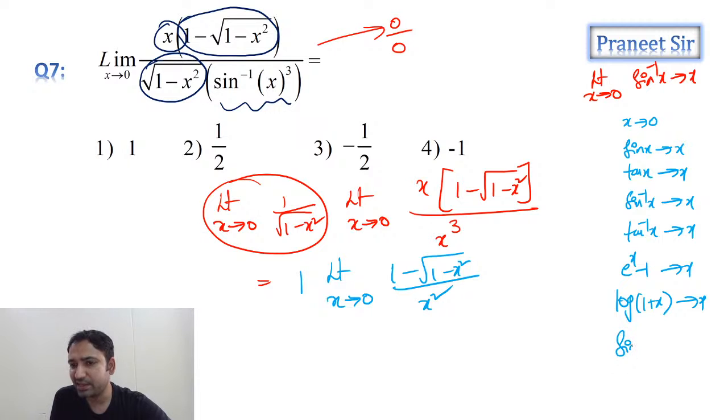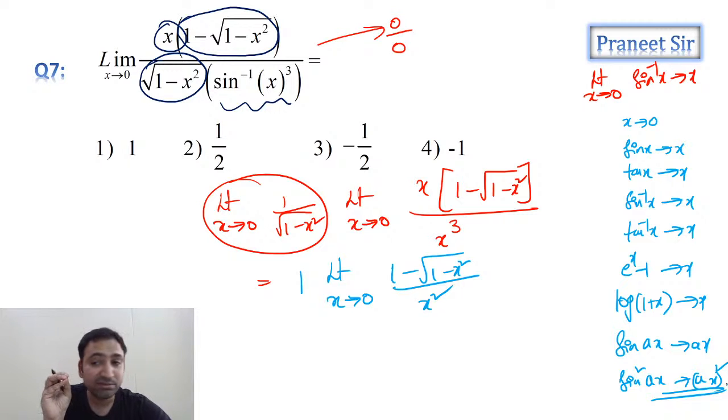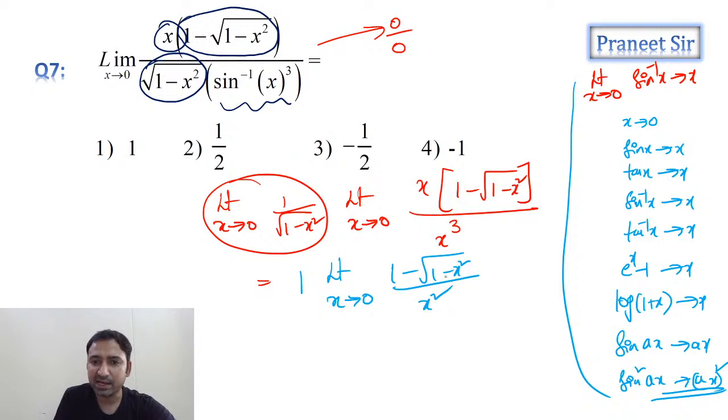In the same way, sin ax can be replaced with ax, and sin square ax can be replaced with (ax) whole square, guys. It's clear. That means when x is very small, sin x can be replaced with x. Got it now?